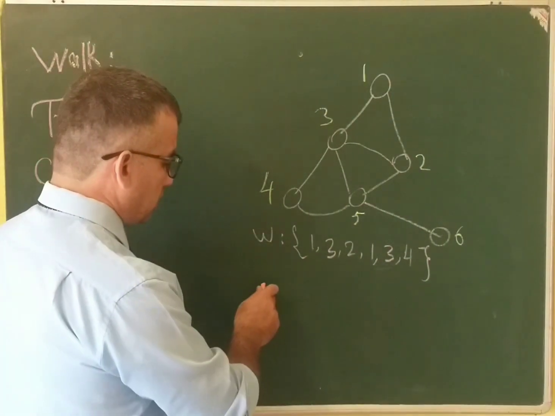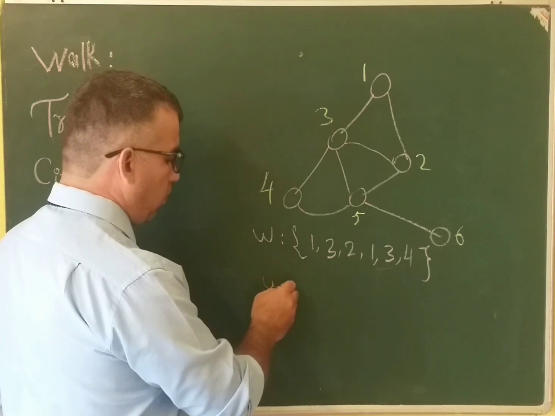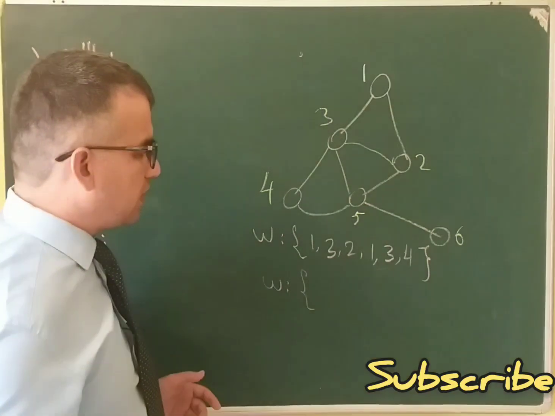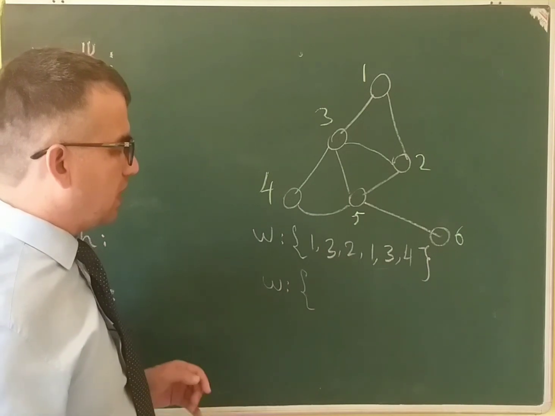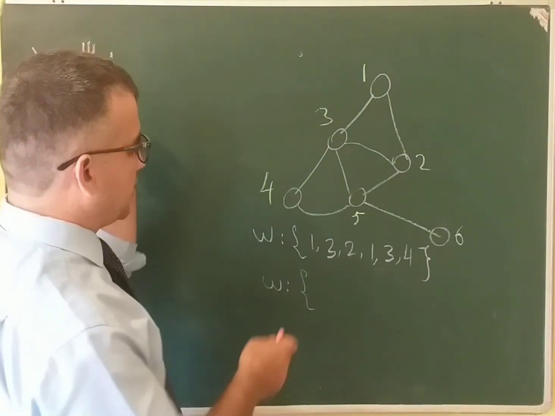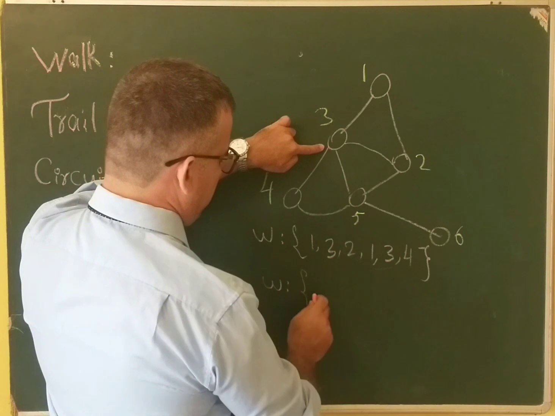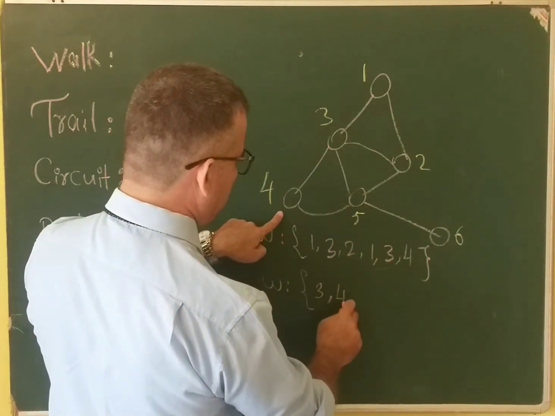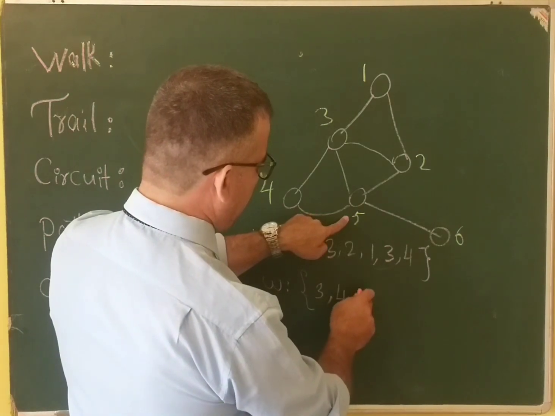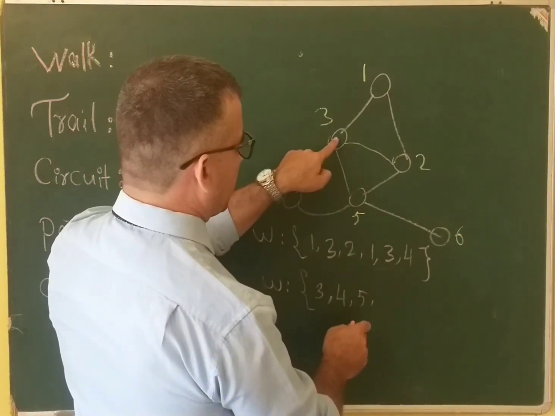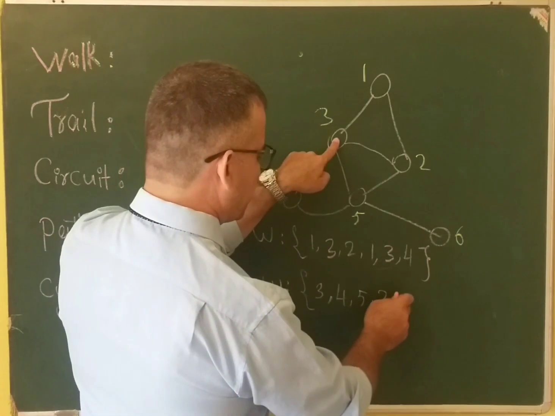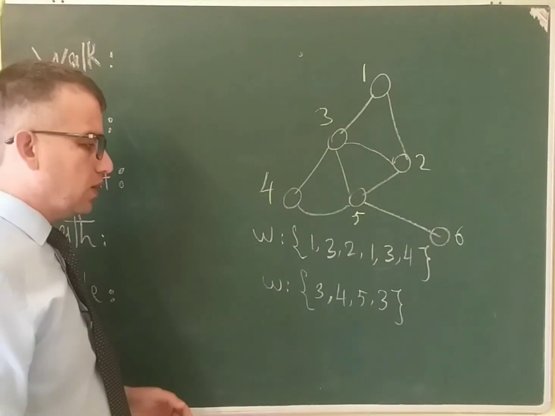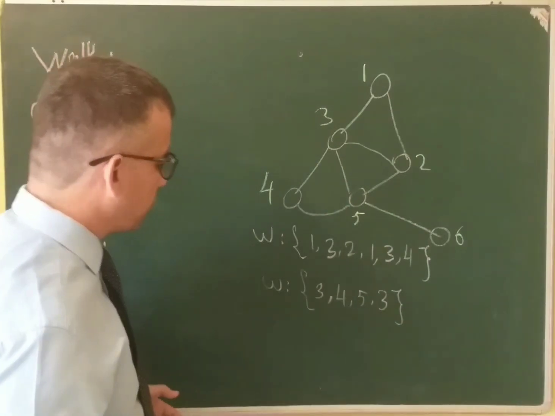And a closed walk is a walk in which the start and end vertex are the same. For example, if I travel from vertex 3, then I can come to vertex 4, then vertex 5, and again come to vertex 3, it is also a walk, but it is called a closed walk.